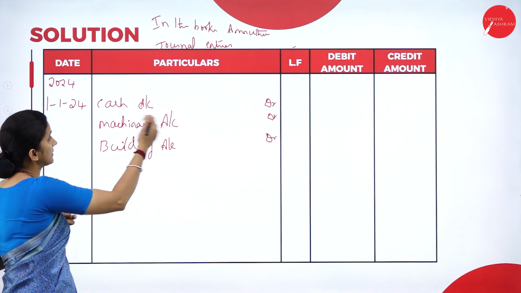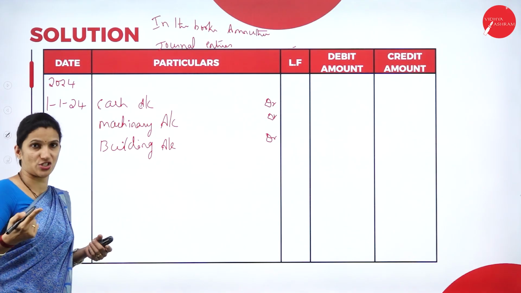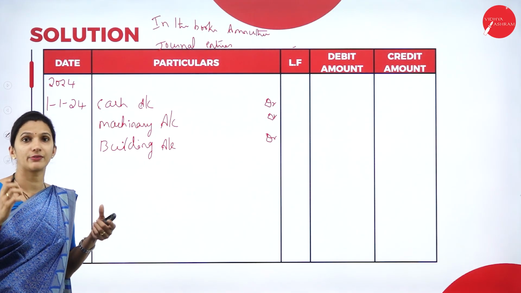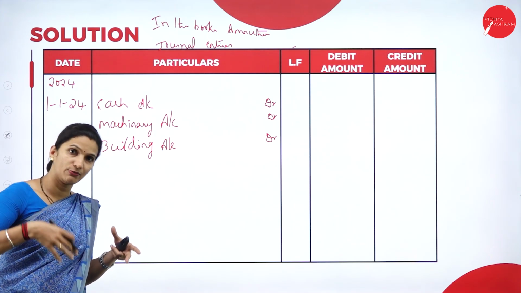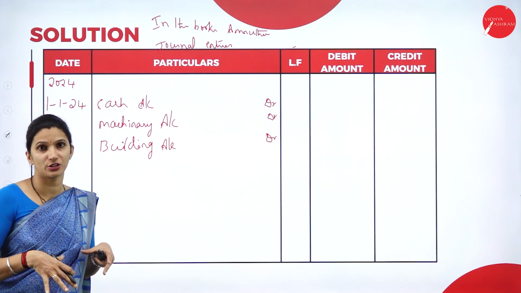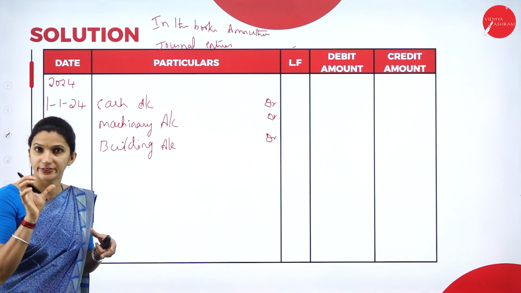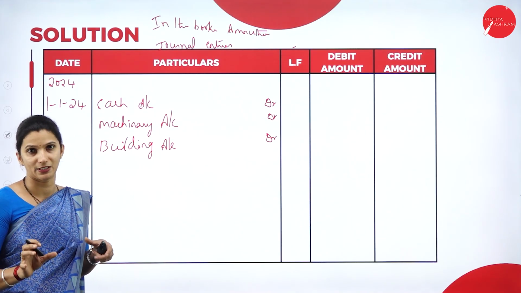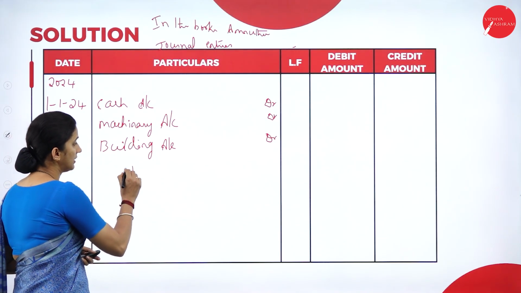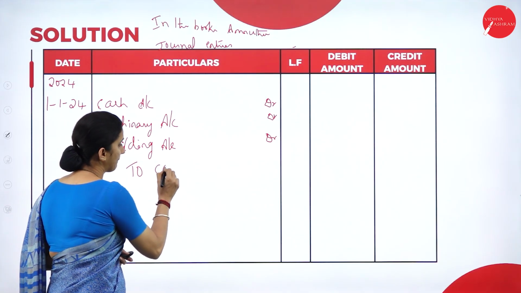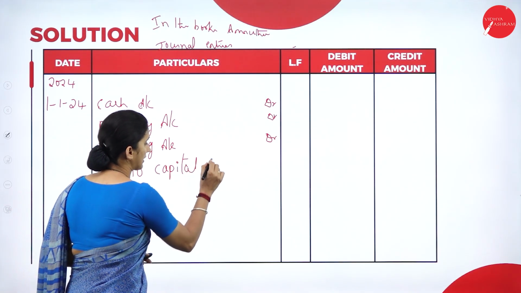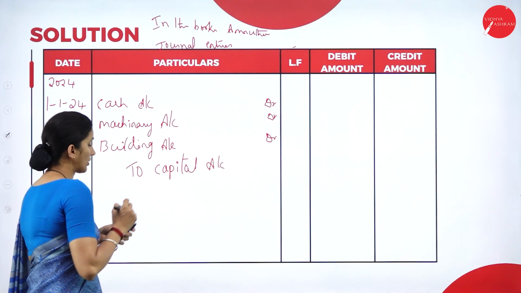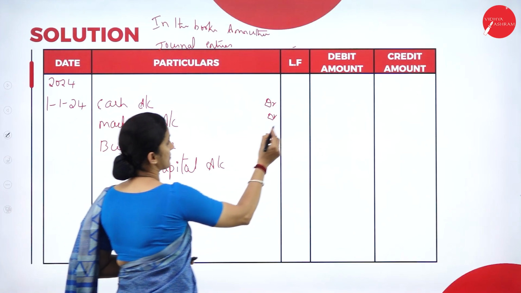So these are three assets that are coming into the business. When we found the business, whatever assets they are investing or the cash they are bringing into the business, that we call by a term that is used, capital. So all these are coming into the business through capital. So to capital account. So what is the amount? Your cash, it is 50,000.